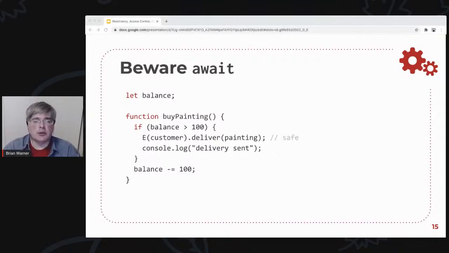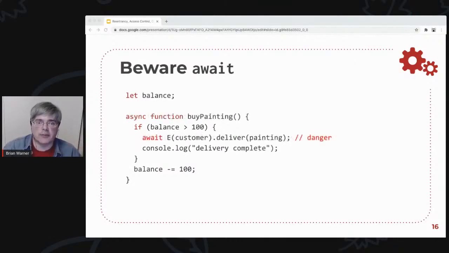So in this example, suppose that we're logging this message after we send the delivery to deliver the painting, and we know it's not gotten there yet. So the message is delivery sent. It's not delivery complete. Now imagine that your product manager comes along and says, this message is kind of wishy-washy. I'd really like it if we could tell somebody that the delivery had actually succeeded and not merely that it was scheduled for the future.